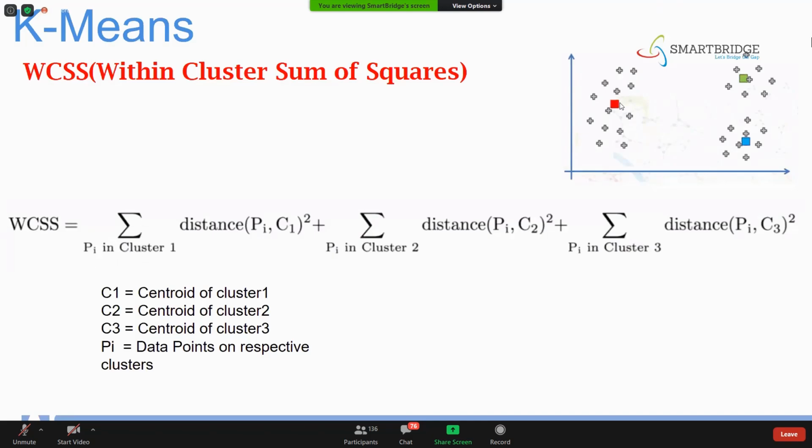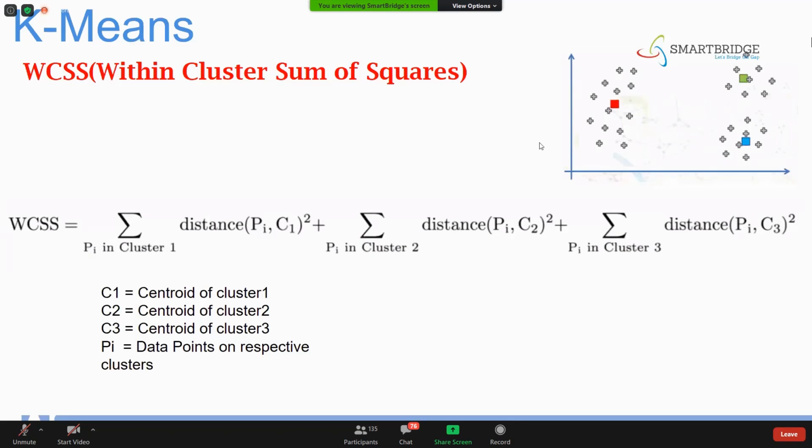Suppose this is cluster 1. This is a point in cluster 1, right? This is also a point in cluster 1, and this, and this, all points in cluster 1. That means we take the distance of all the points to cluster 1 and the square of it.